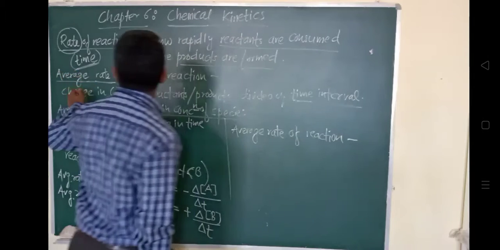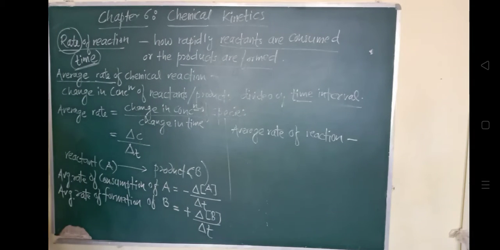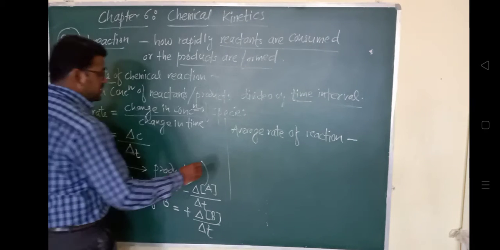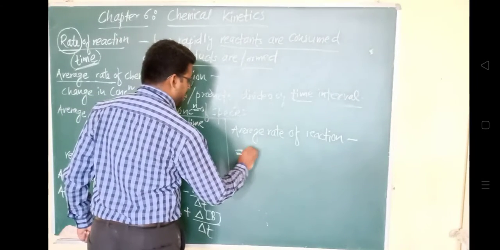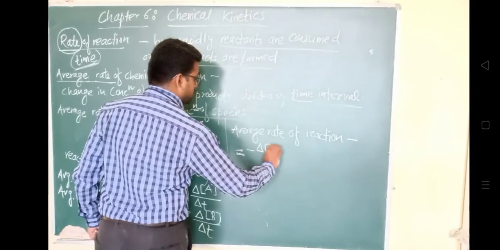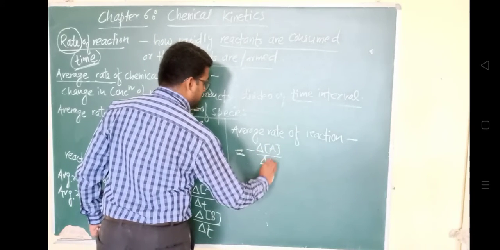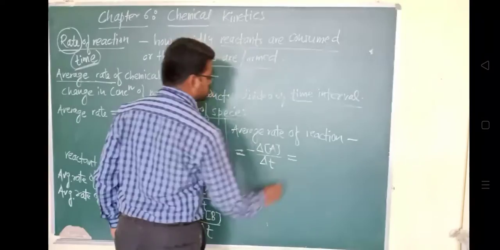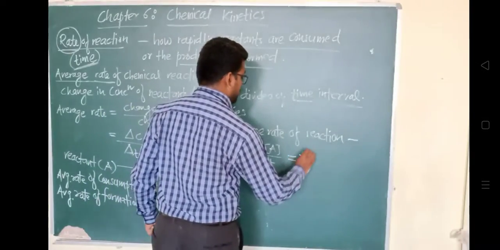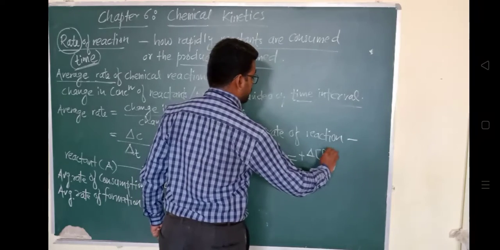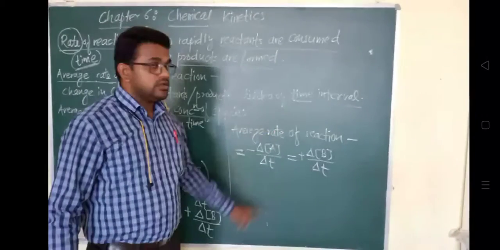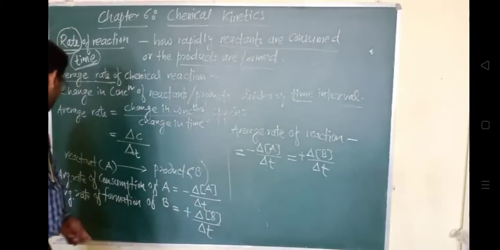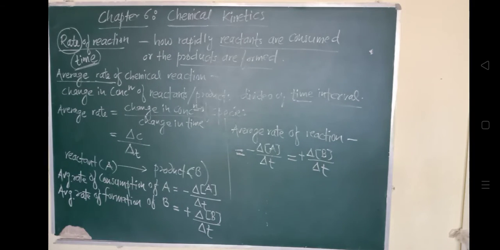So the average rate of reaction can be written in terms of the reactants. In terms of reactant it is minus of delta A divided by delta T, or it can be written in terms of product, that is plus delta concentration of B divided by delta T. In this way, the average rate of a reaction is written. ऐसे लिखते हैं, ये आप ध्यान में रखो.